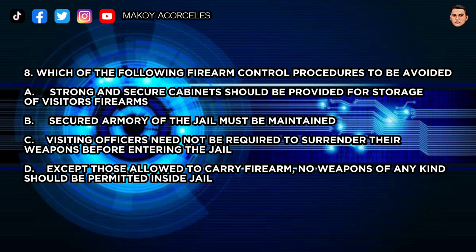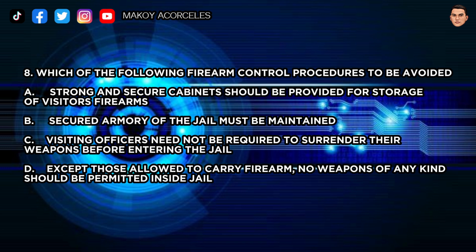8. Which of the following firearm control procedures is to be avoided? A. Strong and secure cabinets should be provided for storage of visitors' firearms. B. Secured armory of the jail must be maintained. C. Visiting officers need not be required to surrender their weapons before entering the jail.